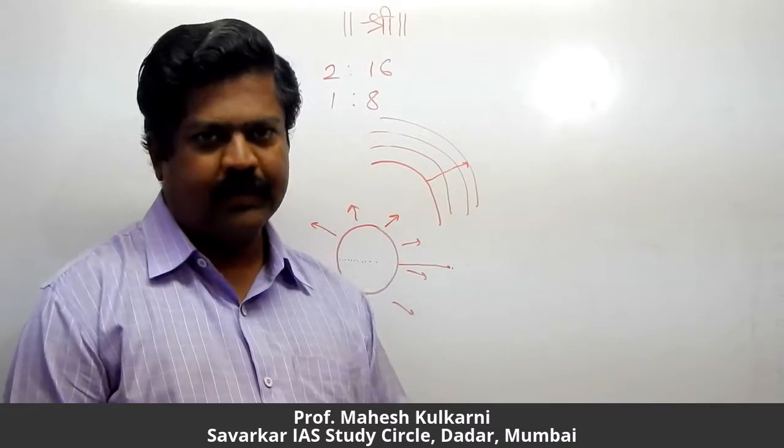The element which was discovered on the sun first and then on earth is helium, because the name helium was given since it was discovered on the sun first. There was a total solar eclipse which was observed from Vijaydurga fort in coastal Maharashtra.